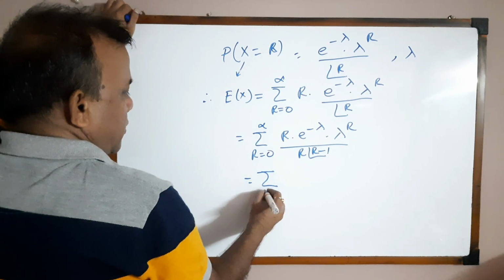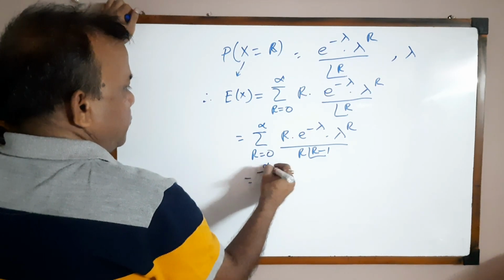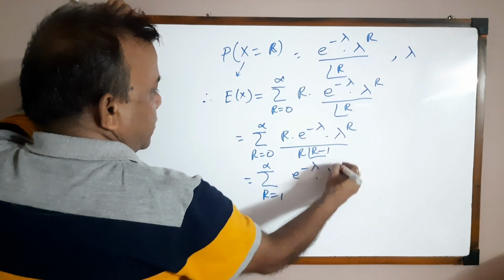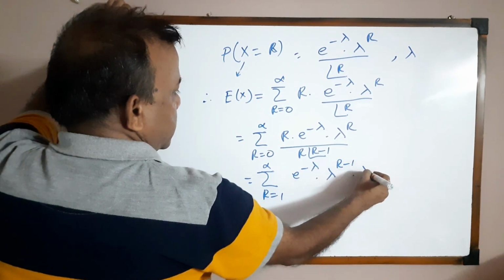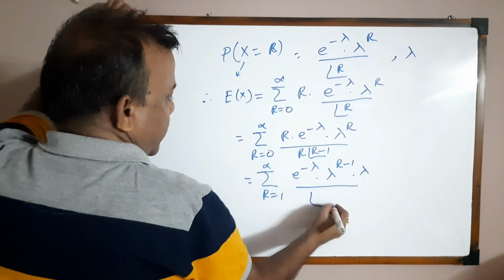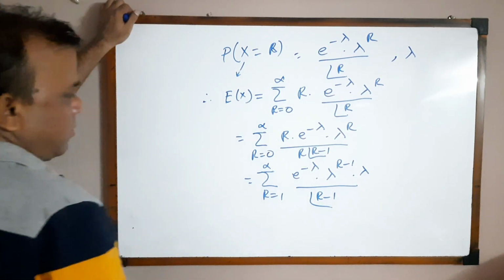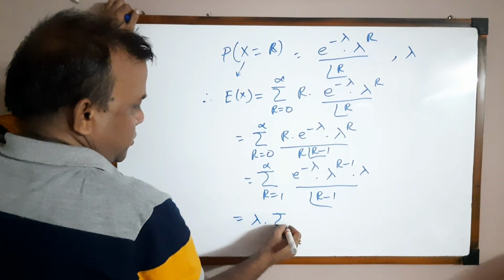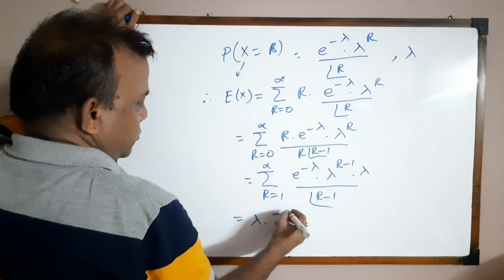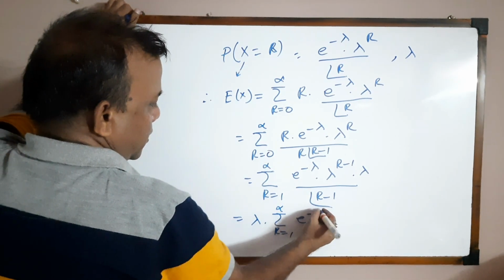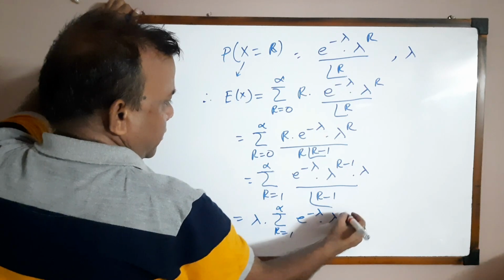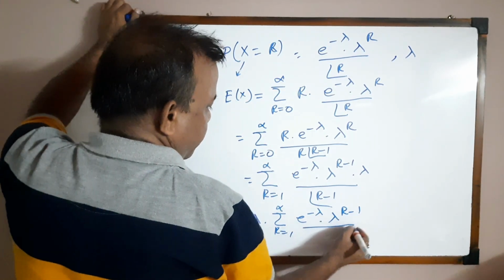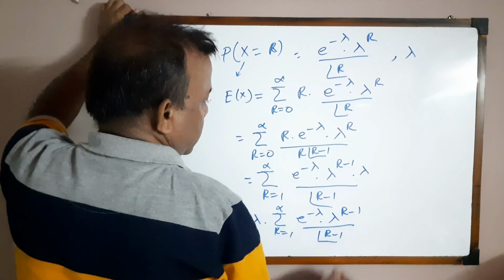Therefore, summation r equal to 1 to infinity e to the power minus lambda lambda to the power r minus 1 into lambda by factorial r minus 1 equals lambda into summation r equals 1 to infinity e to the power minus lambda lambda to the power r minus 1 by factorial r minus 1.